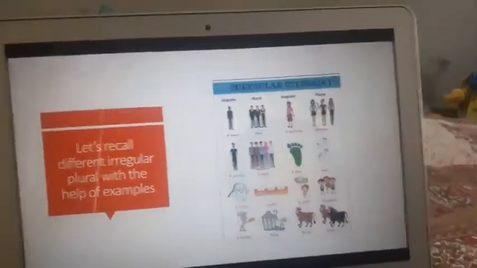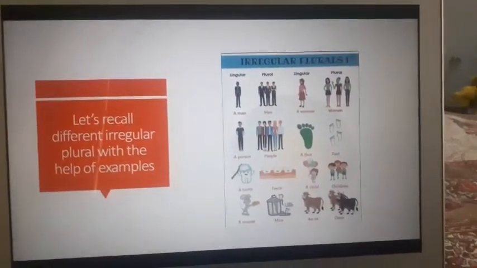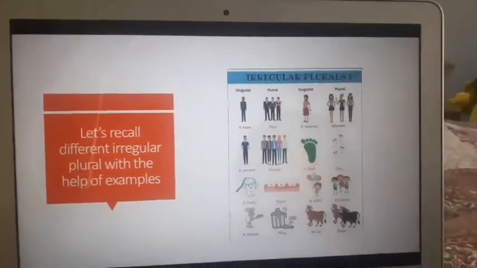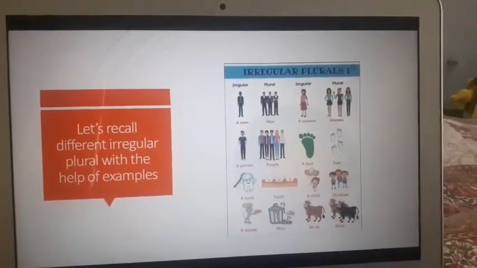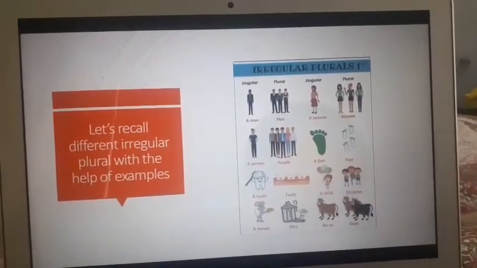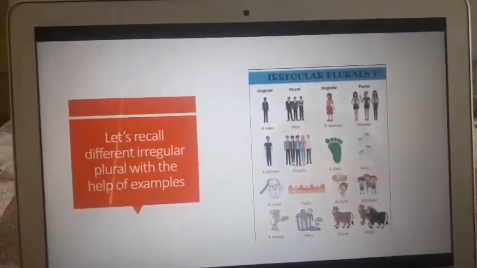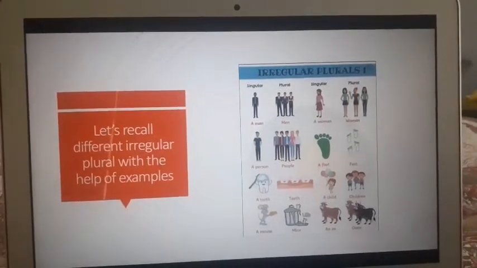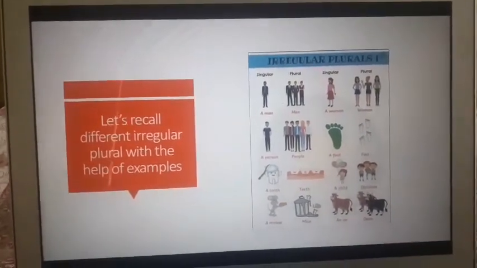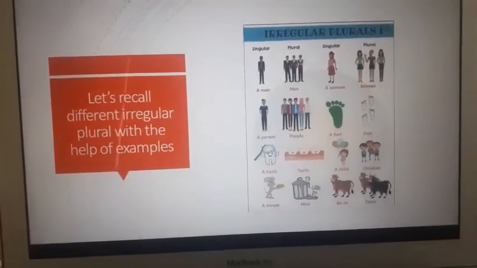Okay, students, please try and do the exercises behind the chapter with the help of these irregular plurals. After we join the classes, I'll recollect and do the chapters with you thoroughly, with all the exercises. But try and do these so that we can discuss it in class.